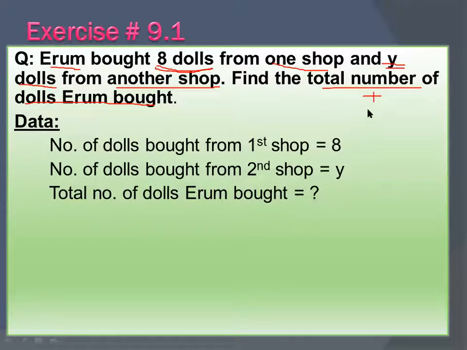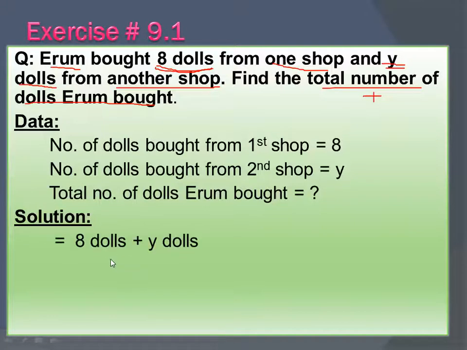So you will simply perform addition here. You will simply add 8 and Y. Then write down the heading of solution. This is very important. First, you will write down the heading of data, then write down the data, then the heading of solution. Under the solution, you will perform this thing.